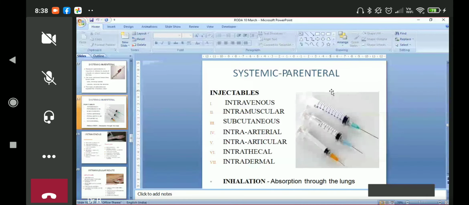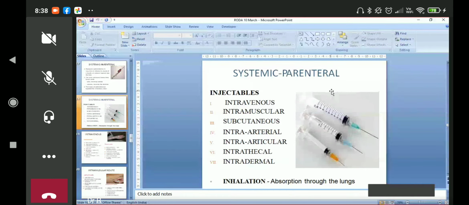If we give it directly into the radial artery, our anti-cancer drug will go only to the cancer cells, the cancer area, the malignant area. This will prevent exposure of the whole body to the anti-cancer drugs. Anti-cancer drugs cause lots of adverse effects. They are not very pleasant to take. This way the dose of the anti-cancer drug can be reduced and it can have a localized effect.